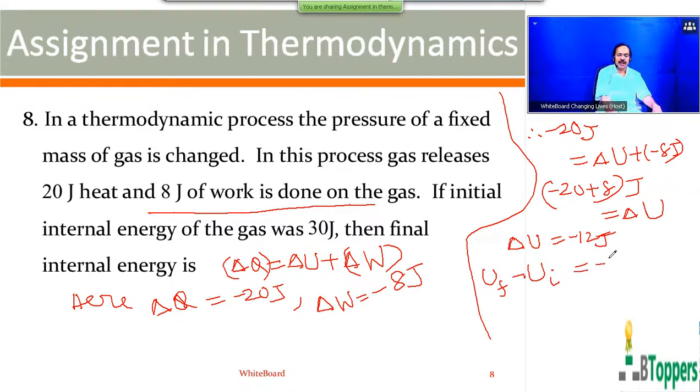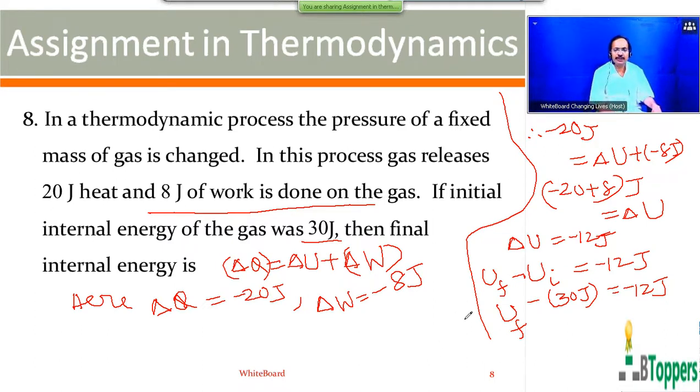Here U subscript I represents the internal energy of the gas in the initial state, which is given to be 30 joules. U subscript F represents the internal energy of the gas in the final state, which you have to find out. So this can be further simplified to get the answer.